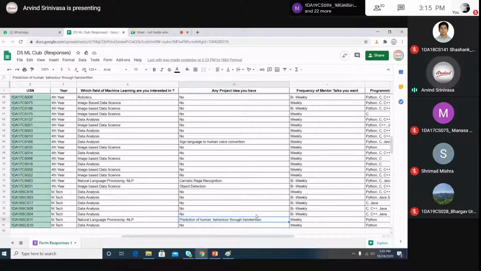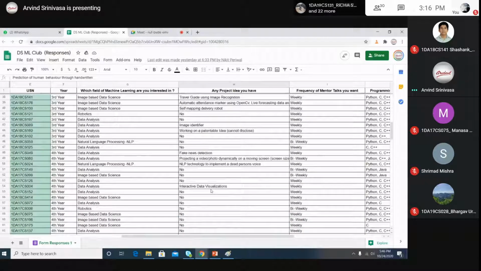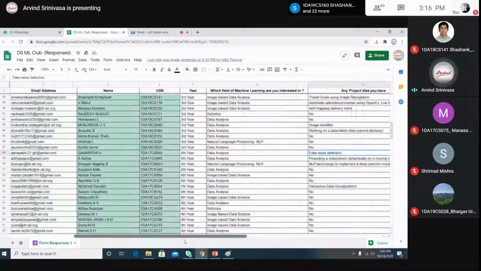If he scribbles, you can tell he might be in anxiety or something. These are the things you can do. And fake news is very tough because so many people are working on this, but you can try, Ganapati.